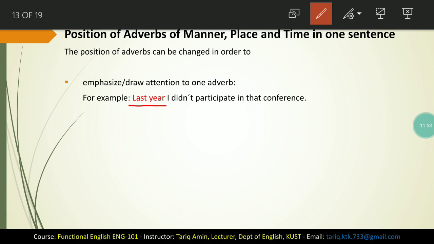So we can change the position of adverbs when we want to emphasize or draw attention to just one adverb. Here the focus of the writer is upon last year. He wants to say that it was last year in which I couldn't participate in that conference.